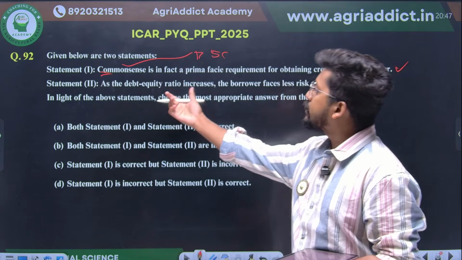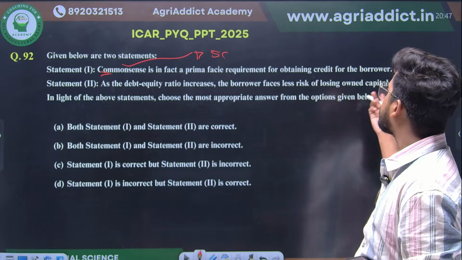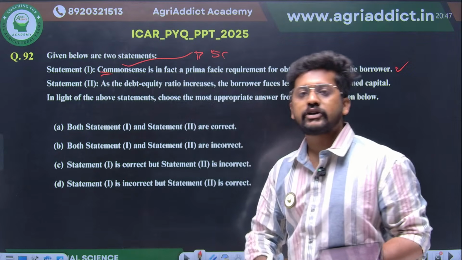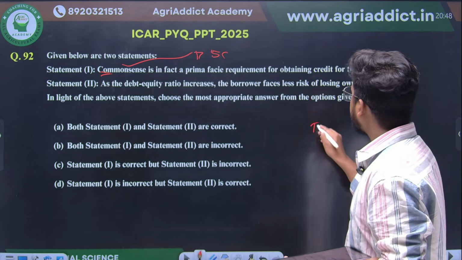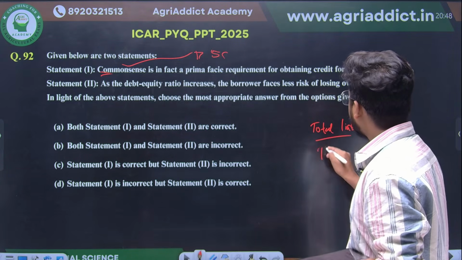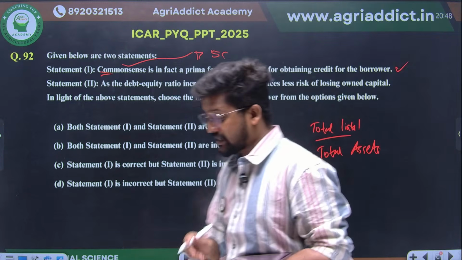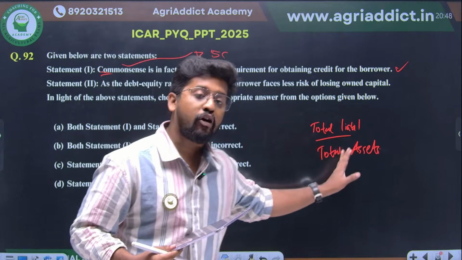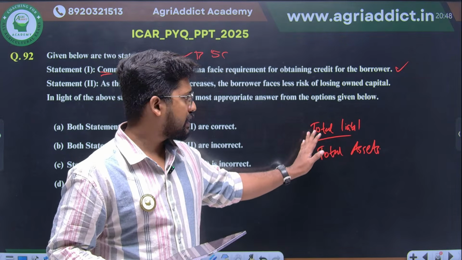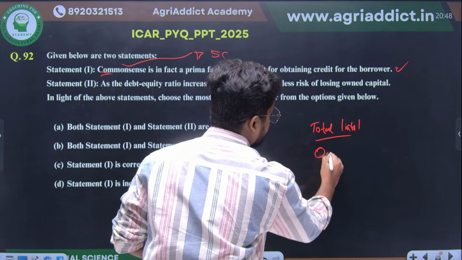As the debt equity ratio increases, the borrower faces less risk of losing owned capital. What is the debt equity ratio? Debt equity ratio is total liabilities divided by, not total assets, owner's equity.